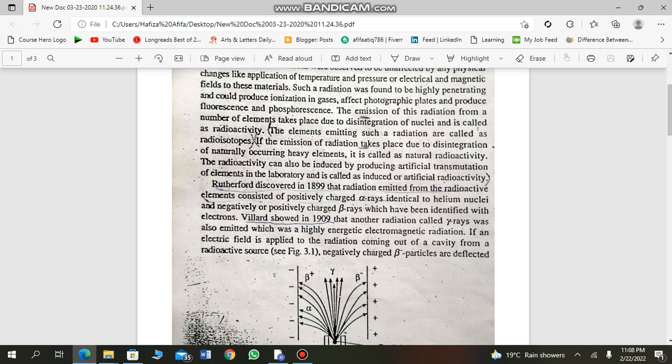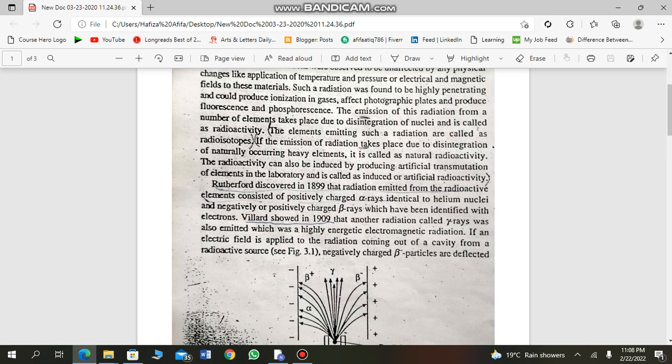If the emission of radiations takes place due to disintegration of naturally occurring heavy elements, it is called natural radioactivity. Because we have two types of radioactivity, natural and artificial radioactivity. If emission of radiation takes place due to disintegration of naturally occurring heavy or radioactive elements, we call it natural radioactivity. Or if the radioactivity occurred due to artificial transmutation of elements in the laboratory, then it's called artificial